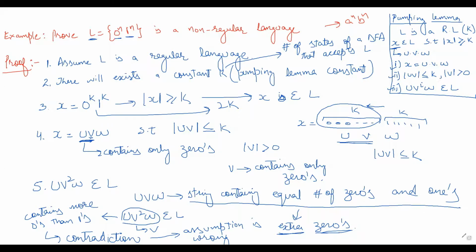So let me generalize, or let me give it in a generalized format. Whenever we have to prove L as non-regular, what do we have to do? First, assume it is regular.